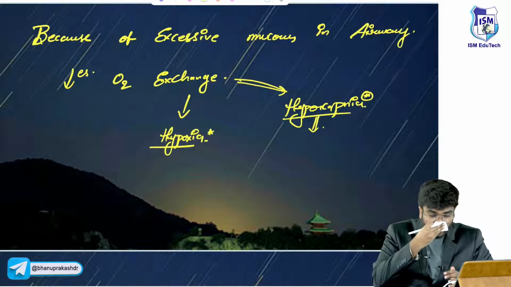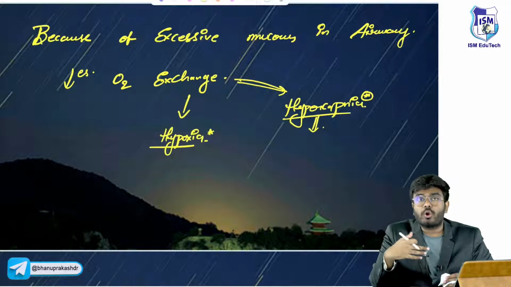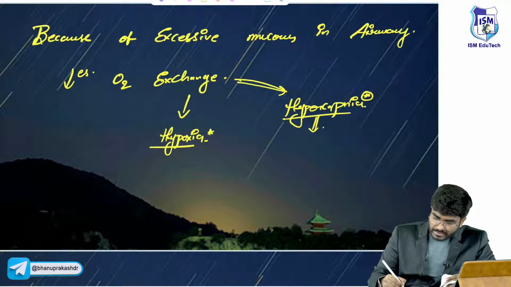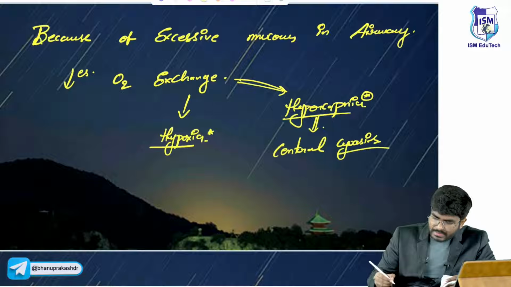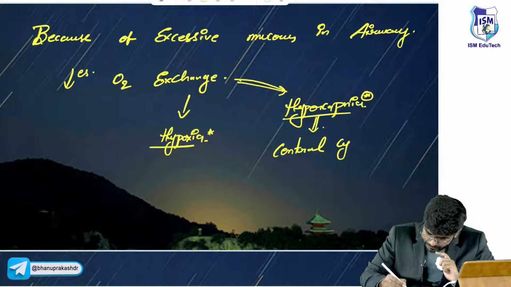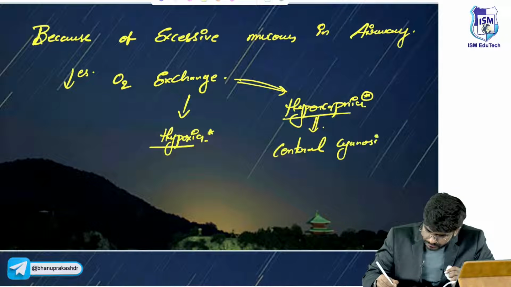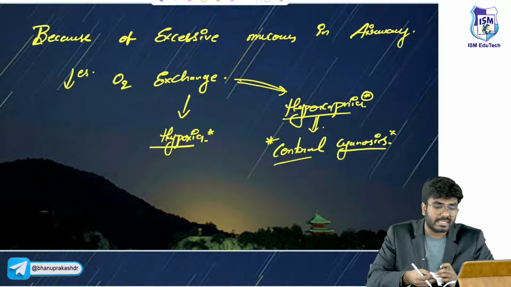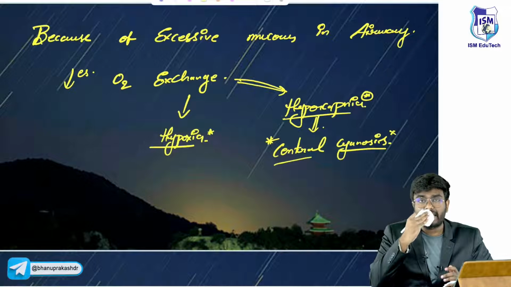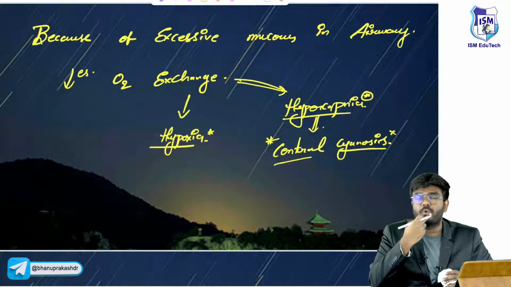If you look at these chronic bronchitis patients, they will be having central cyanosis. Hypercapnia means more carbon dioxide is getting accumulated in the body, so there will be central cyanosis. If you look at the lips, they are blue in color, sir.